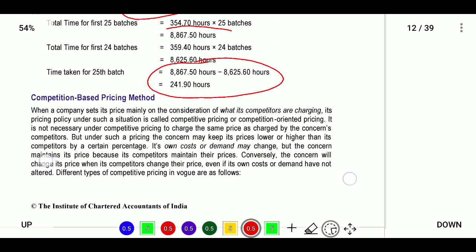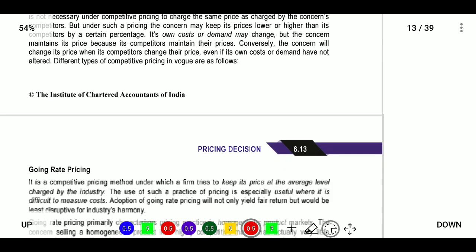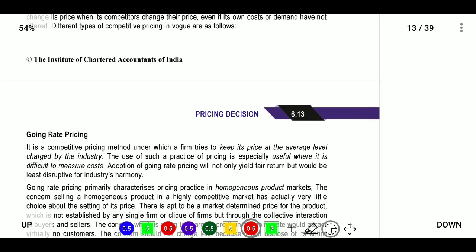Next, the competition based pricing method. Here, competition based pricing method, that is the going rate.